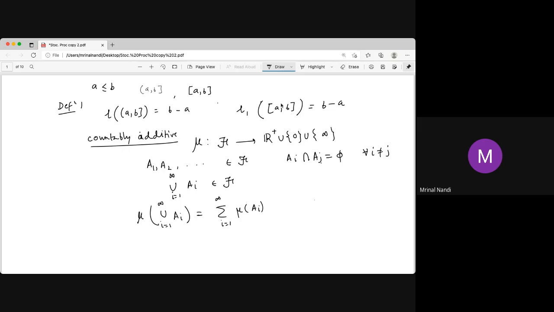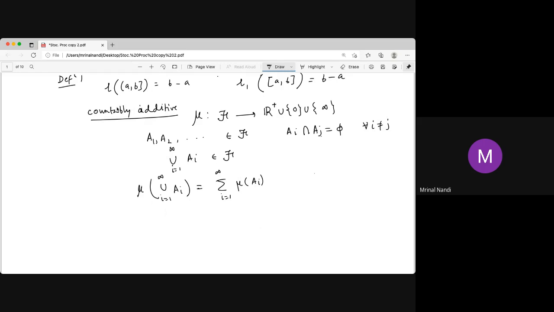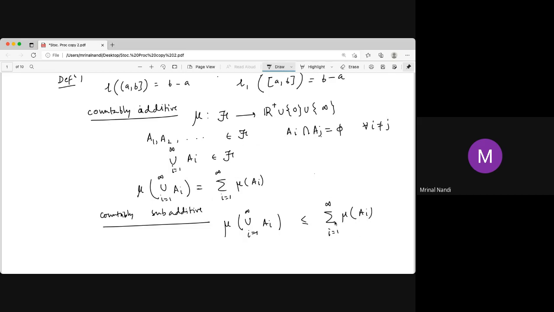Now L and L1 are both countably additive. That we have to assume, because for any measure we have to assume countable additivity. There is one more thing called countable subadditivity. The countably subadditive definition is this: mu of the union of AI, assuming that the union of AI is in F, is less than or equal to the sum over mu of AI. The disjoint condition is not needed here. It's called countably subadditive. If it is countably additive, then it's countably subadditive.